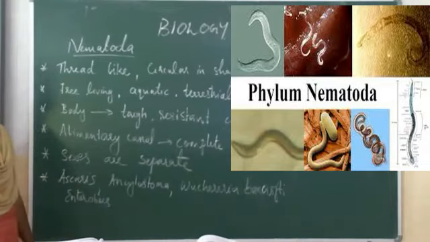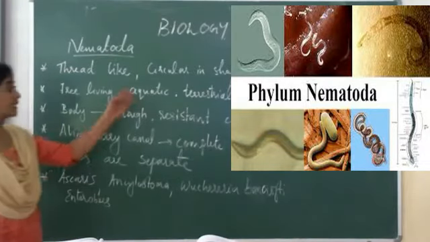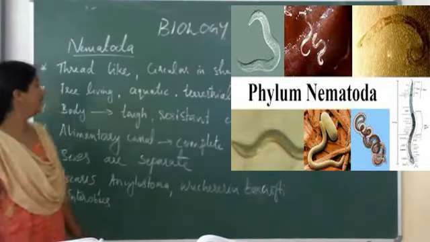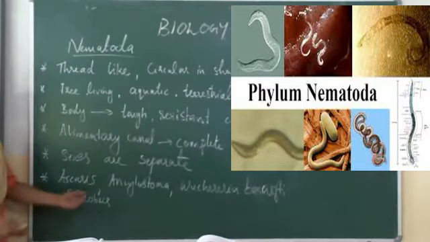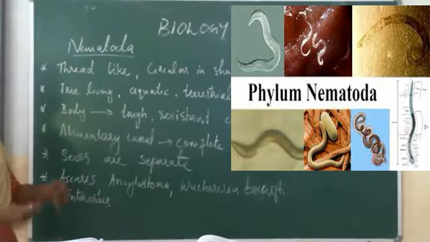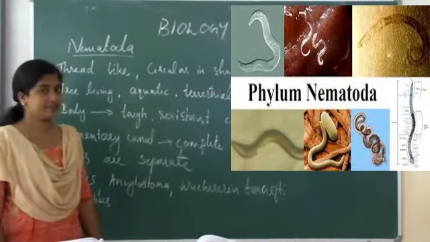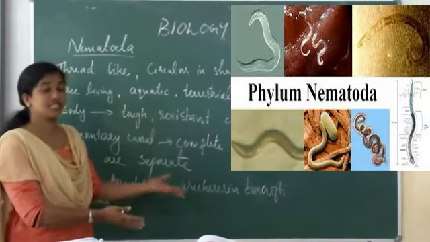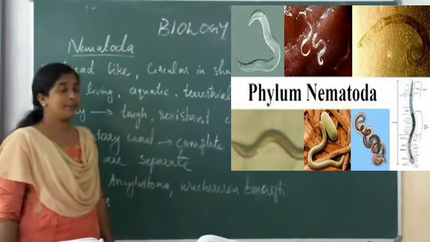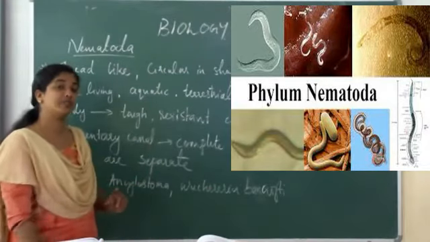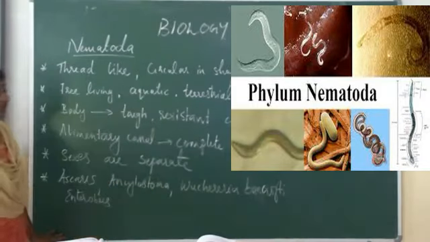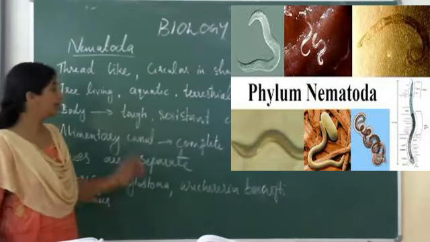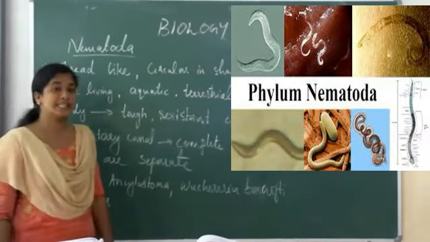Then the next phylum is phylum Nematoda. They are thread-like animals and their body is circular in shape. Hence they are known as roundworms. Then they are free living, maybe aquatic, maybe terrestrial, or they may be parasites. Parasites means they depend on others for their food, shelter, etc. Their body is covered with a tough and resistant cuticle.